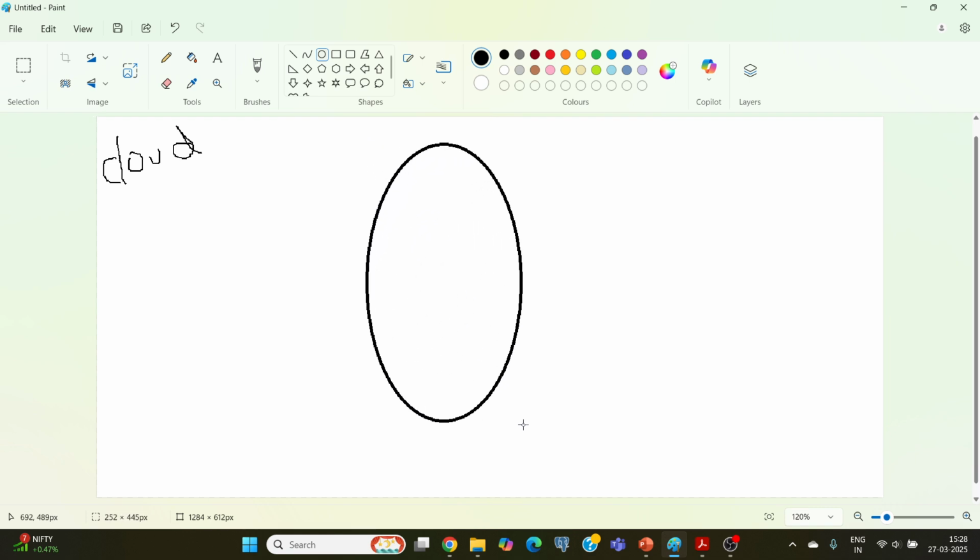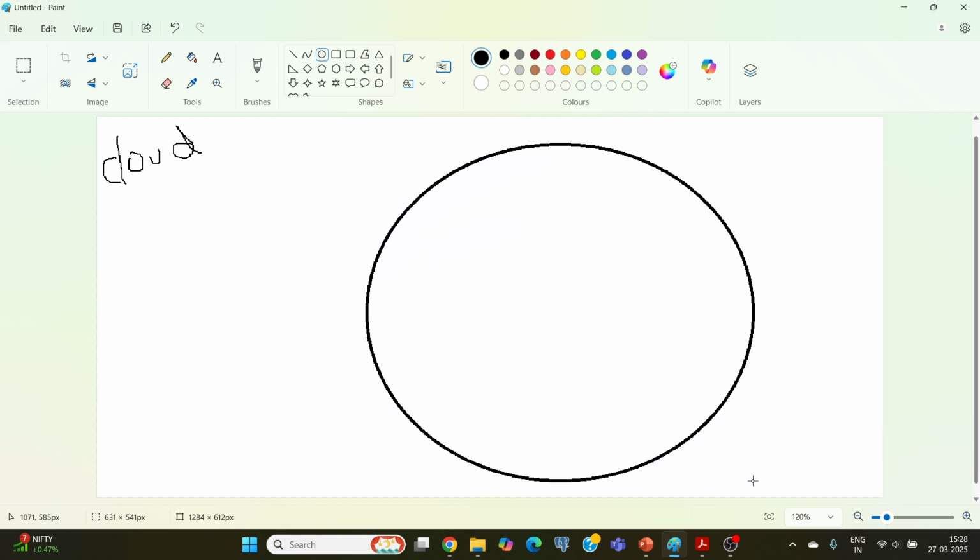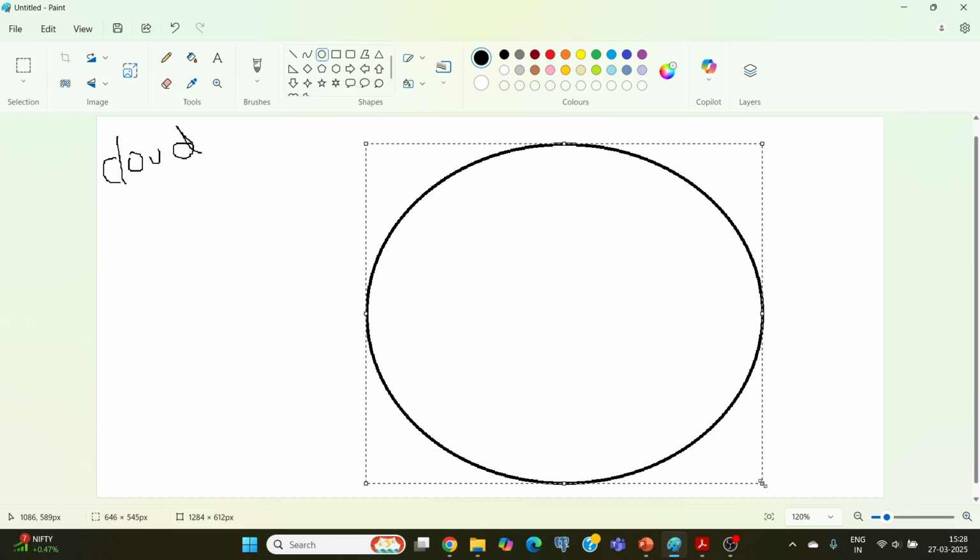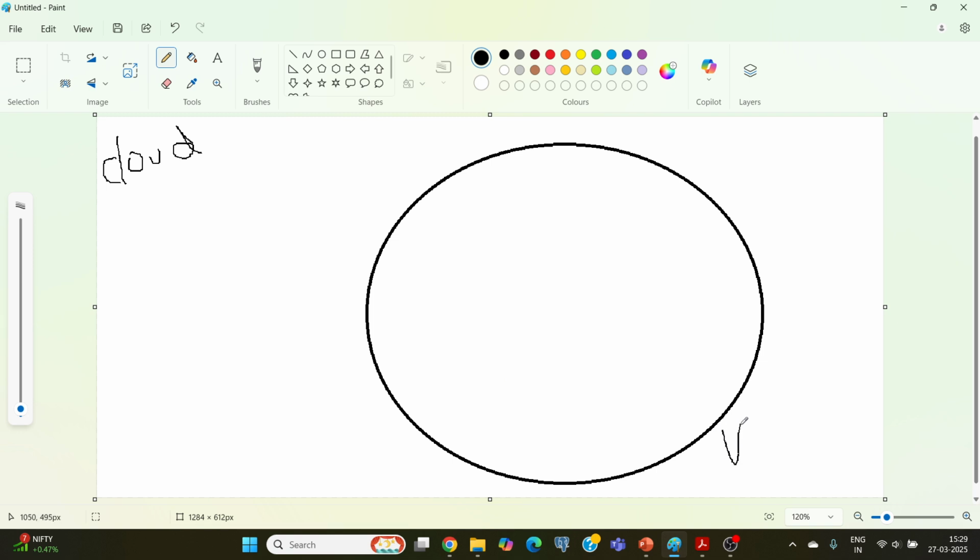Within the public network of this cloud, we can have a separate, private network, which is nothing but a virtual network. The circle here is a virtual network.